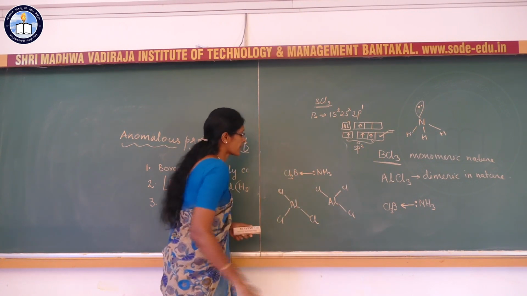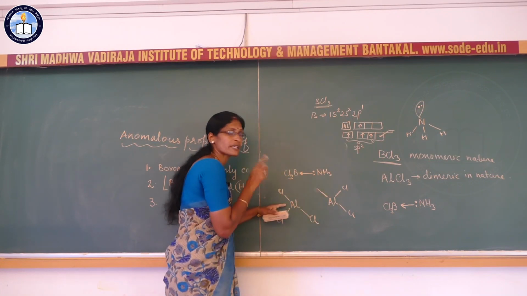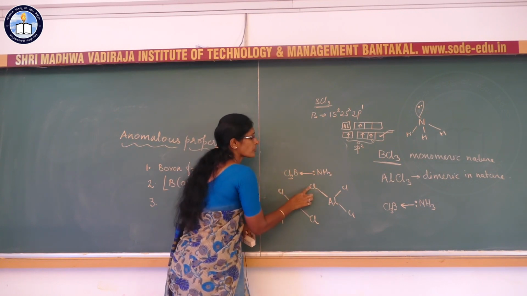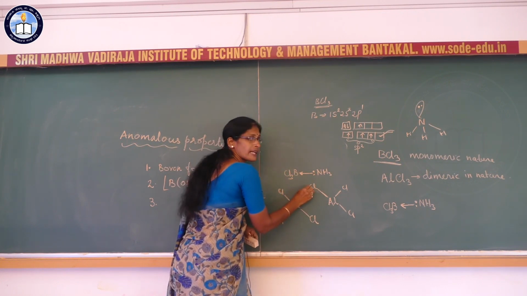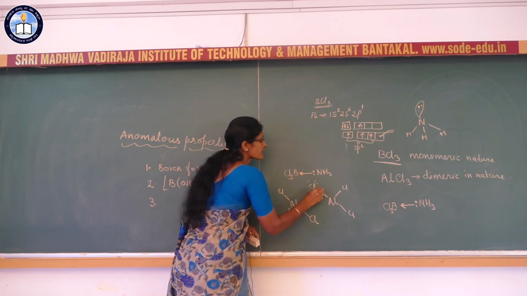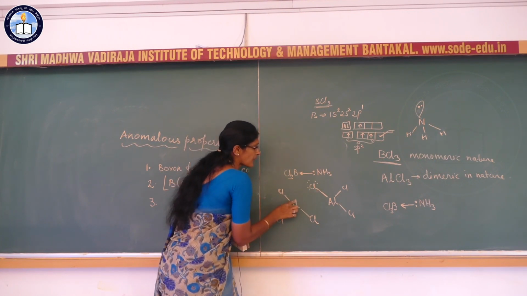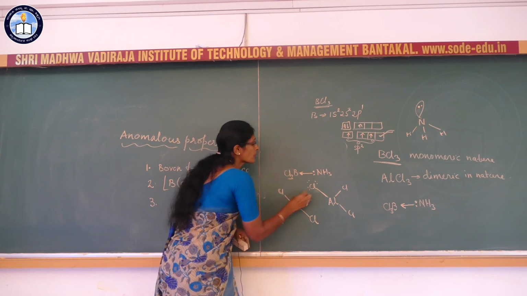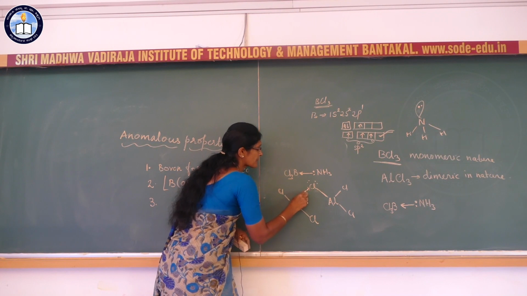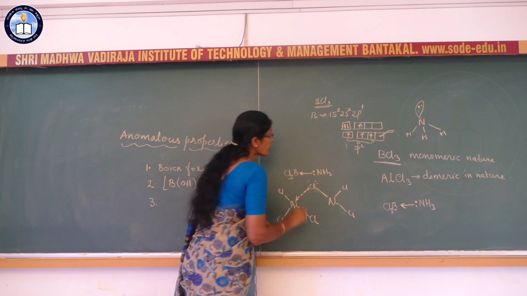Okay, aluminium chloride. But here there is a vacant orbital in aluminium also, like boron. So what happens? The lone pair of electrons, you know that in chlorine there are 7 electrons, forms a bridge. So this orbital gets overlapped with the vacant orbital of the aluminium and it forms the bond like this. This bond is called the dative bond, or otherwise the coordinate bond.